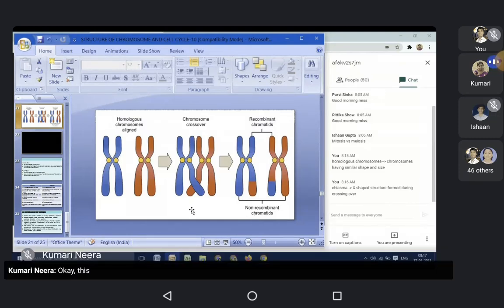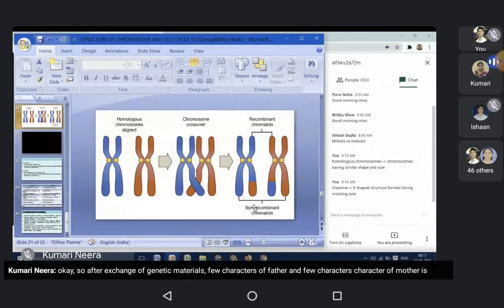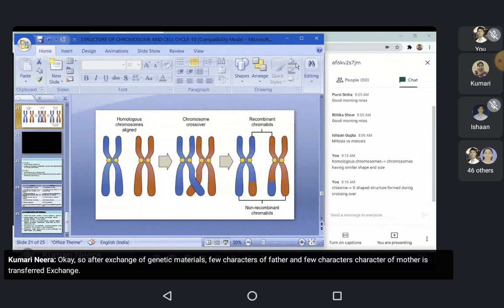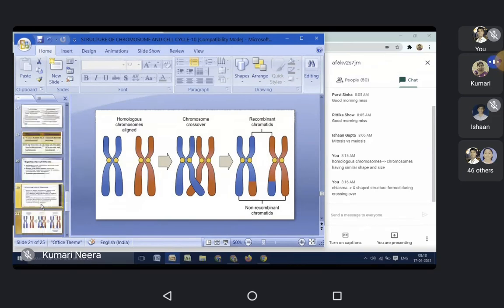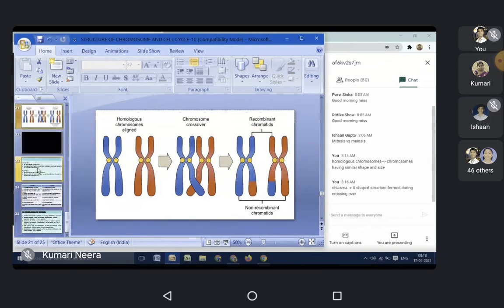Okay, this is the process of crossing over. After exchange of genetic materials, a few characters of father and a few characters of mother are transferred, exchanged. Clear, all of you?